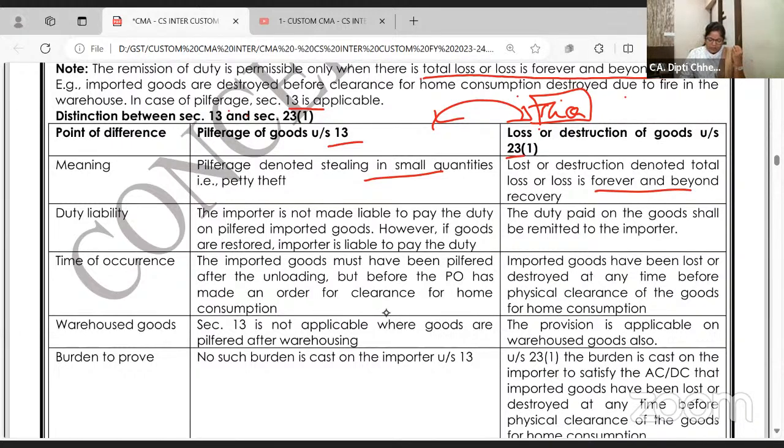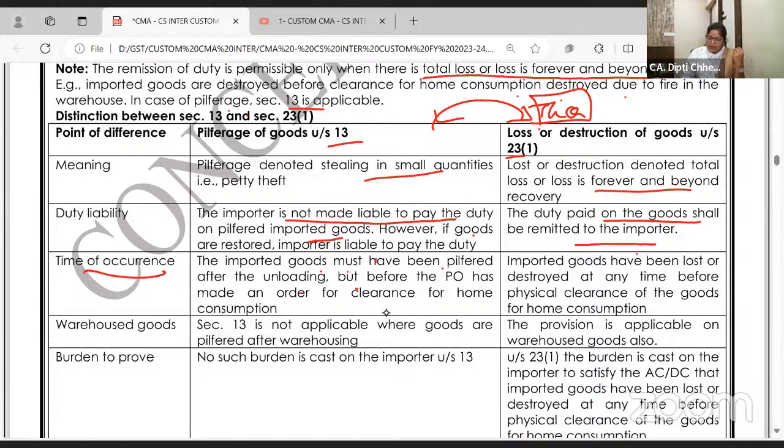23 is complete loss. The importer is not liable to pay the duty. However, if goods are restored, loss or destruction, duty paid on goods shall be remitted to the importer. Remitted means you have paid the duty, but it will be refunded to you. Imported goods must have been pilfered after unloading.